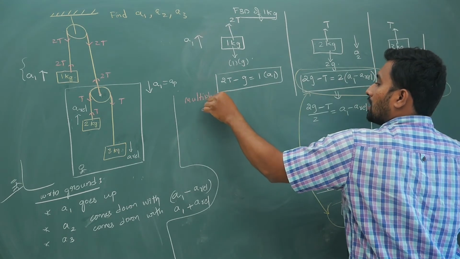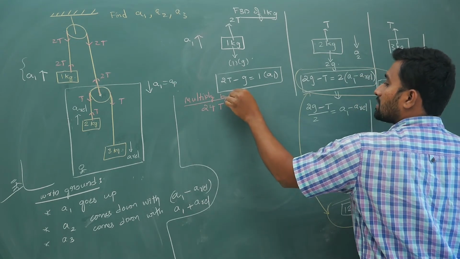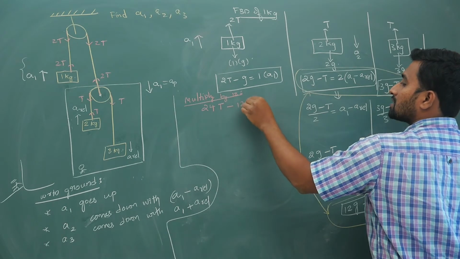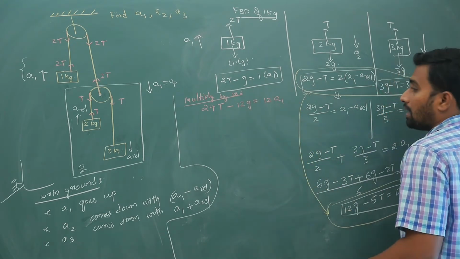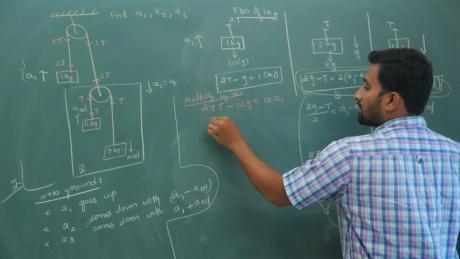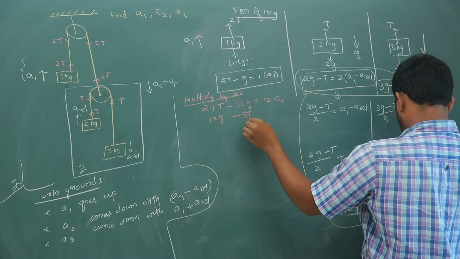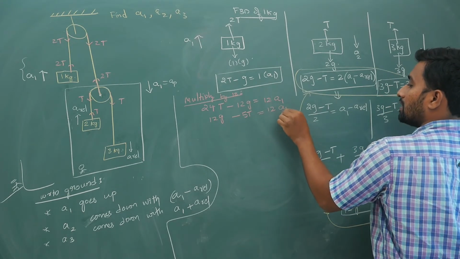For neatness, I am doing this multiplication. So 24g minus 12T, that is equal to 12A1. And this equation, if you take it, 12g minus 5T is equal to 12 times A1.